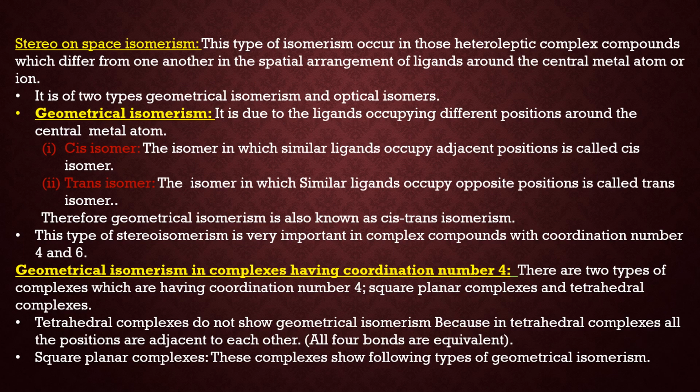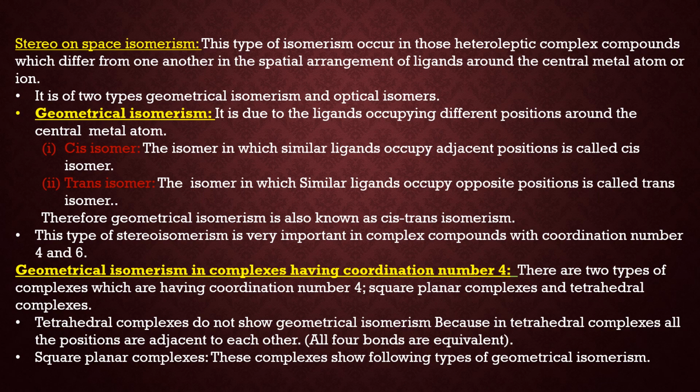Now the second type of isomerism is stereoisomerism. This type of isomerism occurs in those heteroleptic complexes which differ from one another in the spatial arrangement, or three-dimensional arrangement, of ligands around the central metal atom. Now it is of two types, geometrical isomerism and optical isomerism. Now first is geometrical isomerism. It is due to the ligands occupying different positions around the central metal atom.